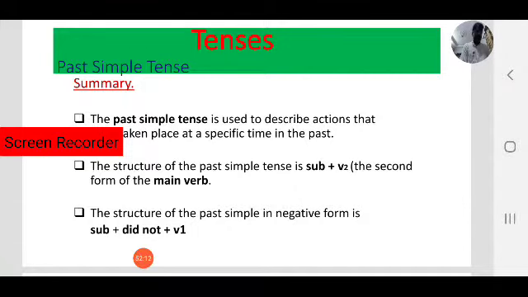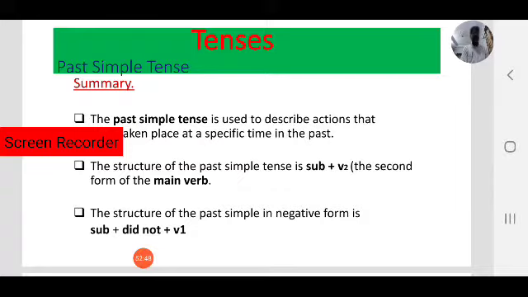And negatives, but here don't get confused. Generally we make mistakes while writing or speaking the negative form of the past simple. So what is the negative structure of the past simple? The negative structure is didn't plus V1. Here we have to use V1, the main verb, and we have seen the positive and negative forms of the past simple with a couple of examples.